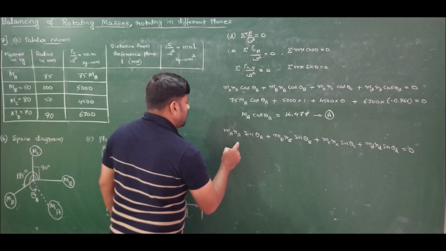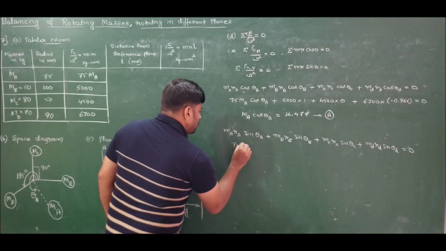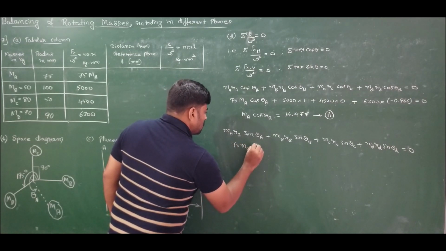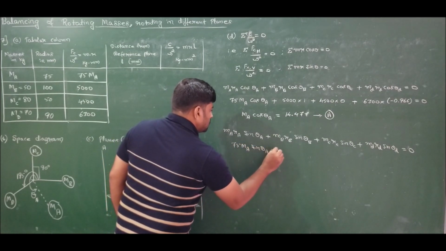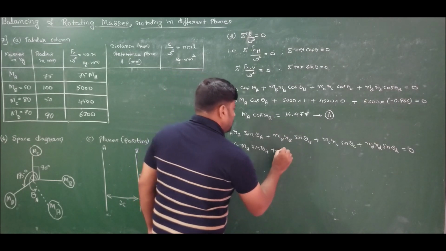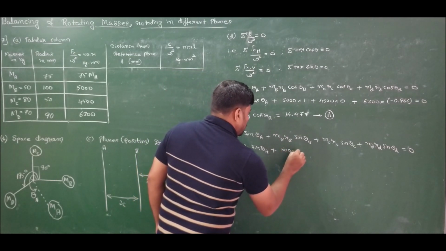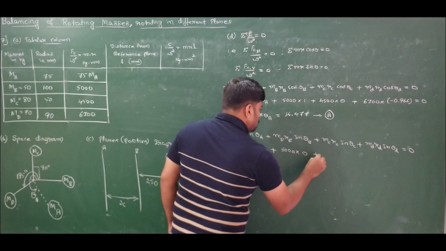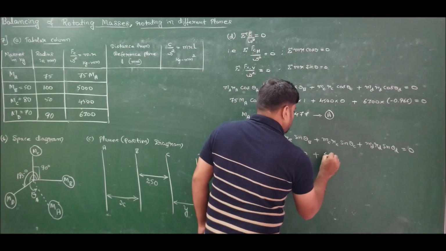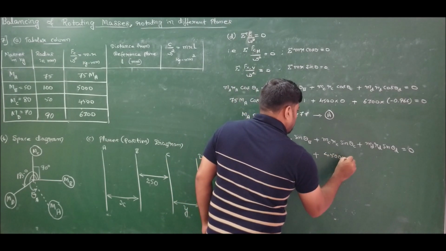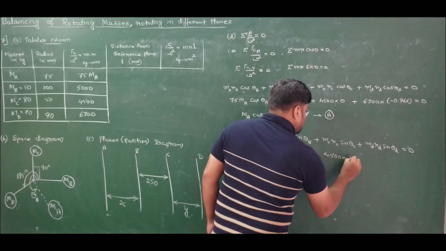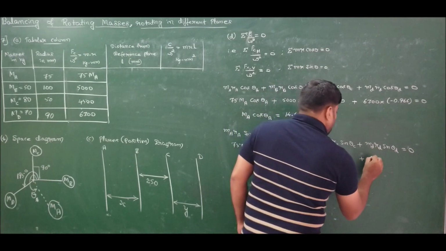Now how much is MARA? It is 75 MA sin theta A, because theta A is unknown. MBRB is 5000, angle is 0 degree, sin 0 is 0. MCRC is 4500, angle is 90 degree, sin 90 is unity. MDRD is